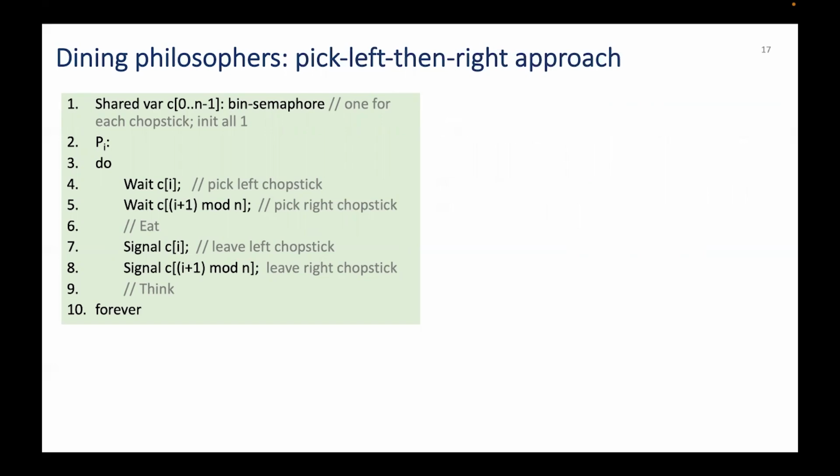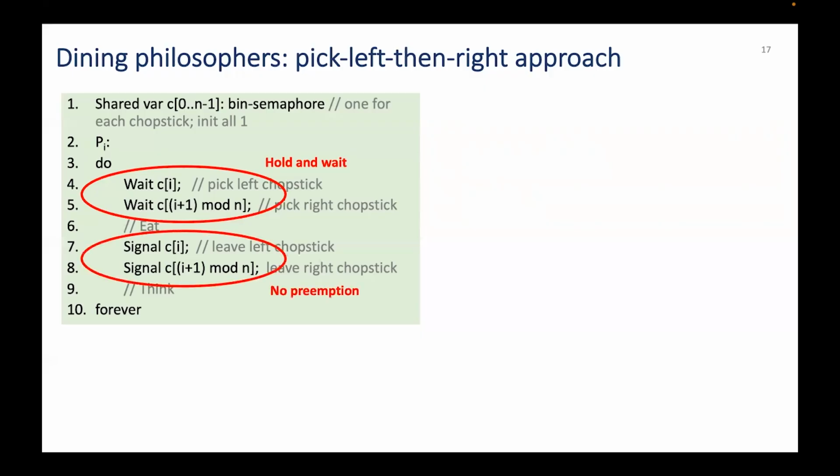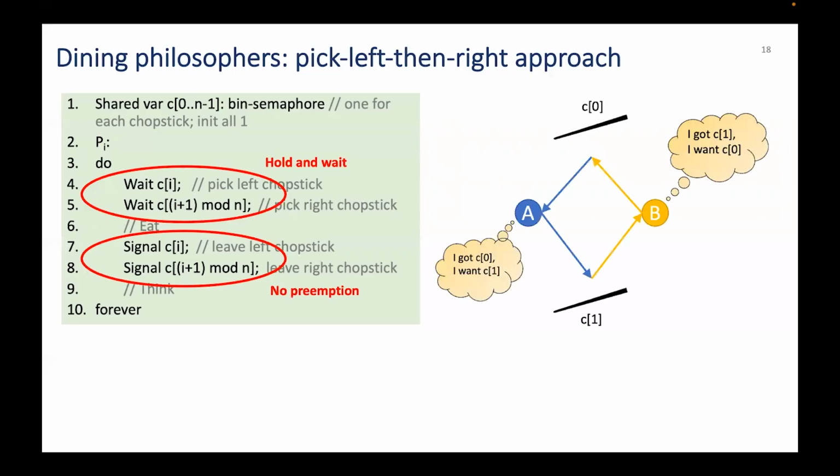Hopefully, you have found out that mutual exclusion is satisfied. Do we have hold and wait? Yes. If a philosopher manages to get the left chopstick, then the philosopher will not release it until he or she manages to get the right chopstick too. Do we have no preemption? Yes, the two chopsticks are released by the same philosopher that manages to get them once the philosopher completes its critical section. Do we have circular wait?